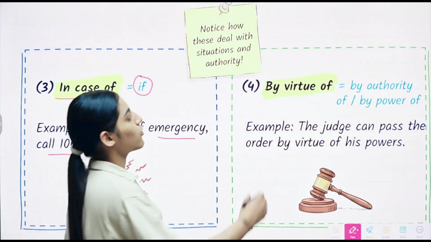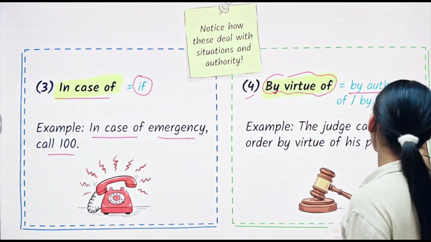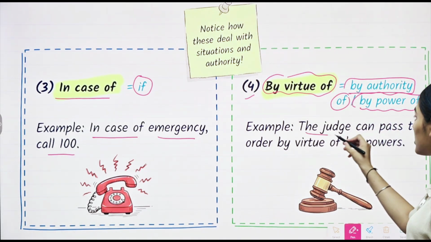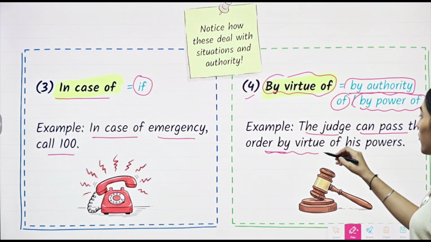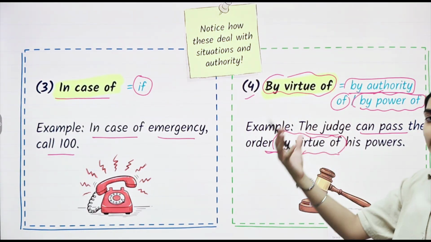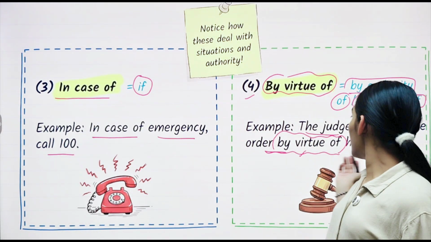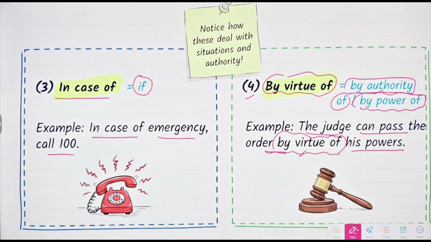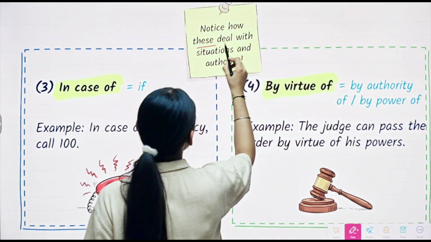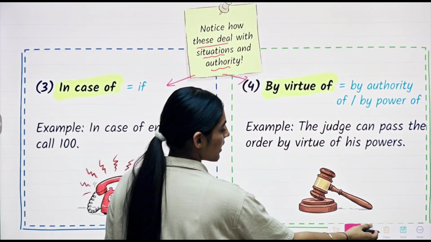And then the fourth one that we have is by virtue of. By virtue of means by authority of, or we can say by power of. For example, the judge can pass the order by virtue of his powers. Since the judge has the powers, by his powers he can pass the order. And here we have a note on how they deal with situations and authority. This one is for situation and this one is for authority.